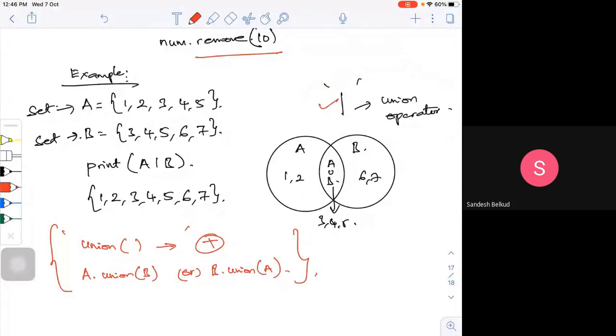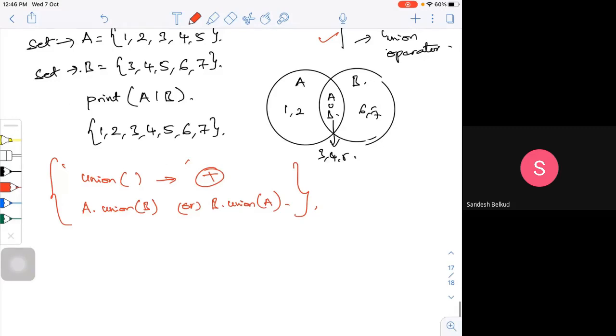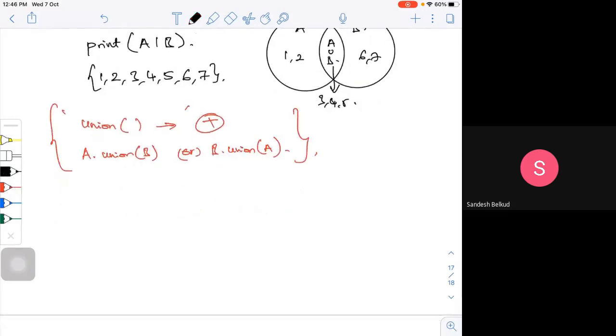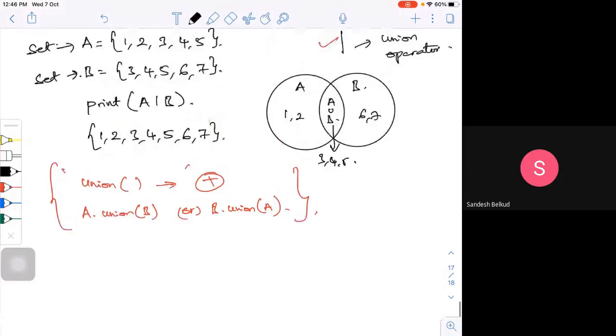What about the intersection? Intersection means what is common. Already I have defined this. So for intersection, I use A & B. This is for union. Now if I want to find the intersection, what I will do?